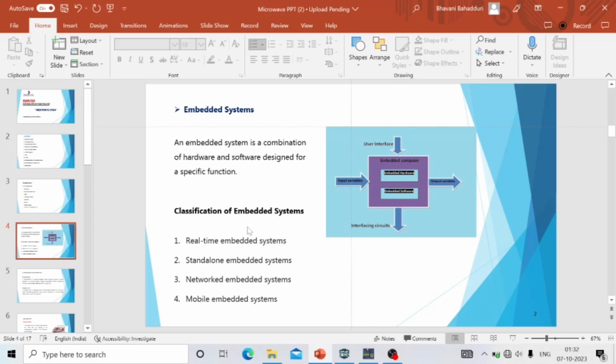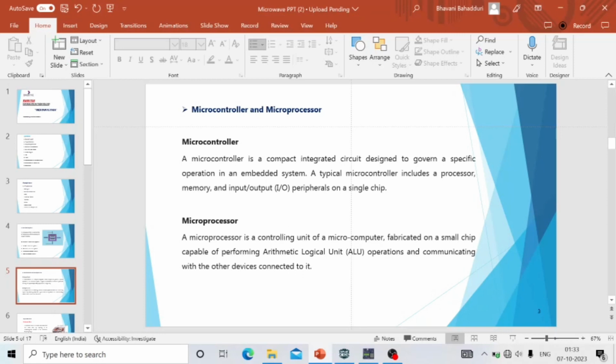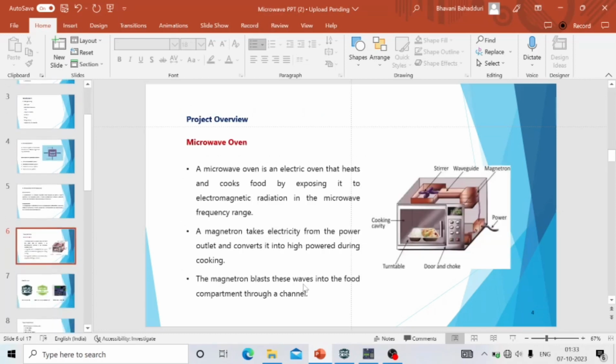Classification of embedded systems. There are 4 types, which include real-time embedded systems, standalone embedded systems, networked embedded systems, and mobile embedded systems. Coming to microcontroller and microprocessor, a microcontroller is a compact integrated circuit designed to govern a specific operation in an embedded system, whereas a microprocessor is a controlling unit of a microcomputer fabricated on a small chip, capable of performing arithmetic logical unit operations and communicating with other devices connected to it.